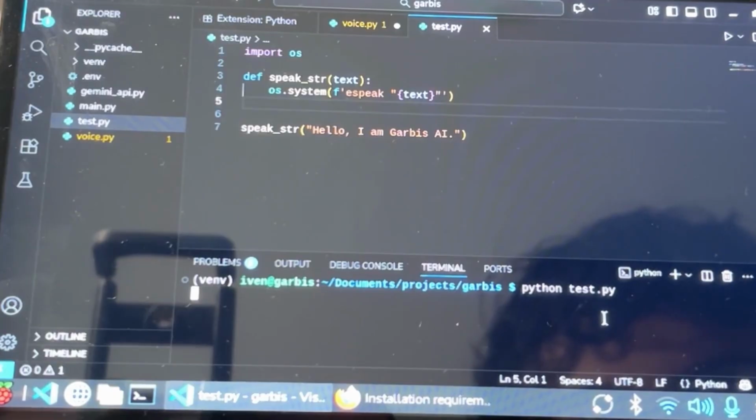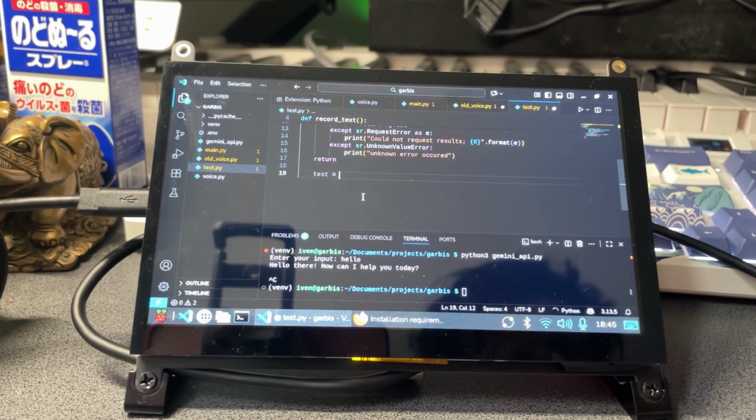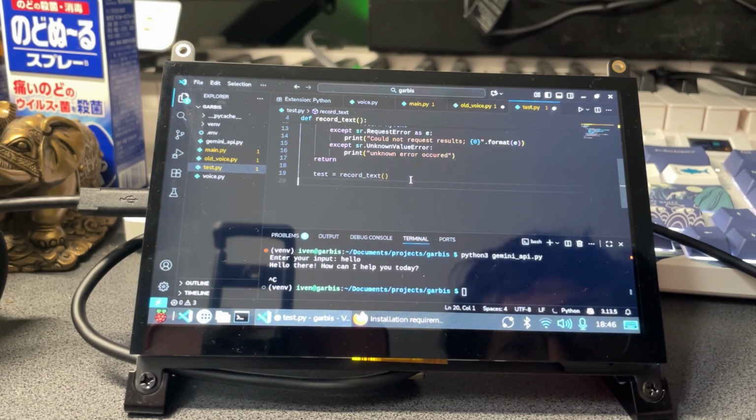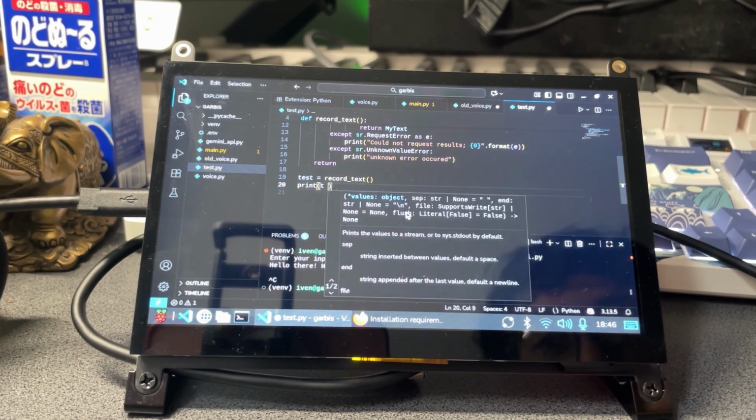Hello, I am Garbus AI. So all I needed to do now was rewrite the code a little bit to work around this new library, and everything should be working.